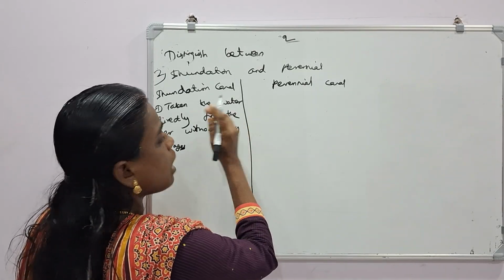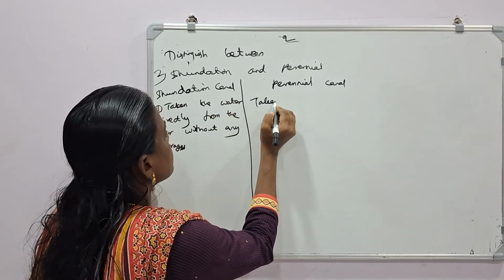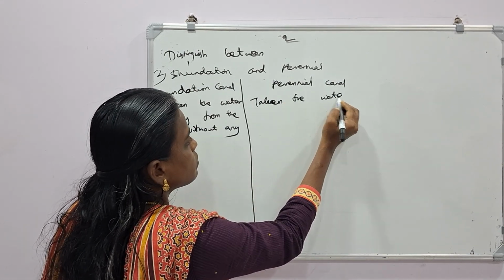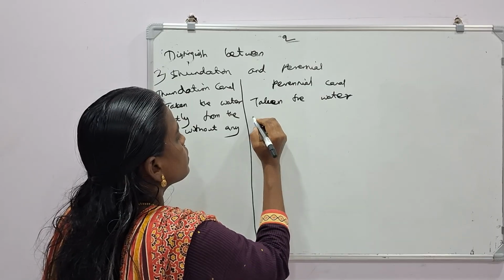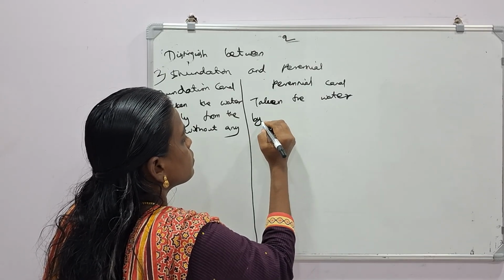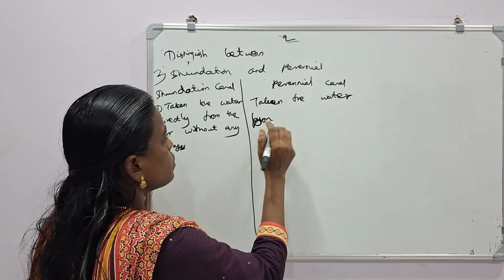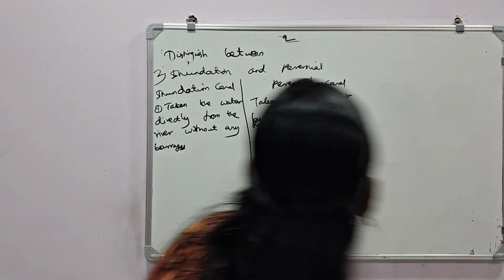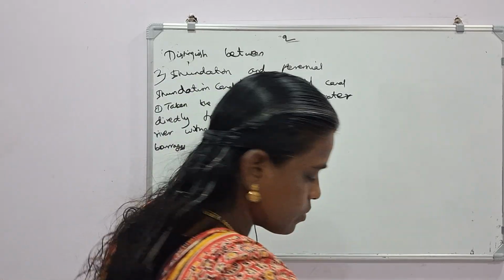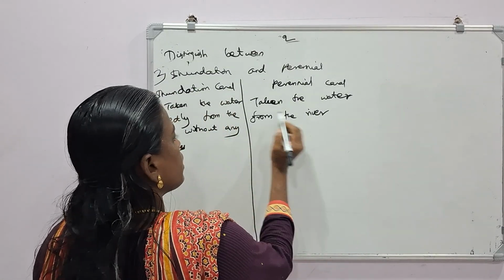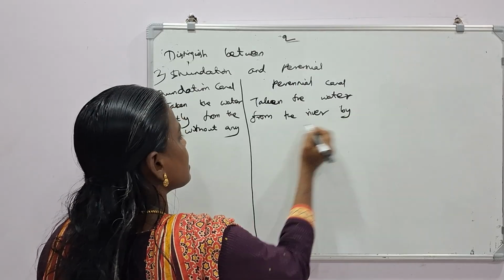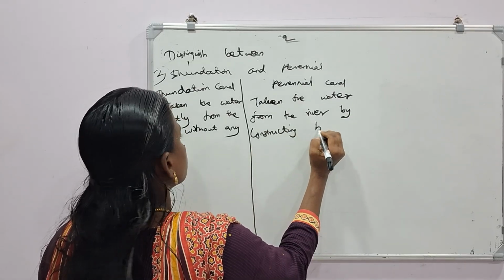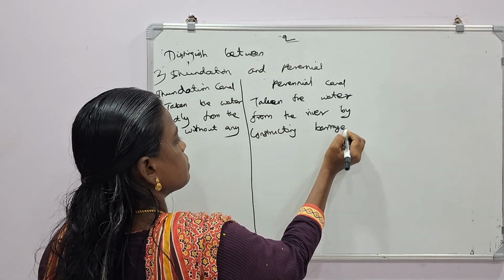Here, the opposite: taken the water from the river by constructing barrages.